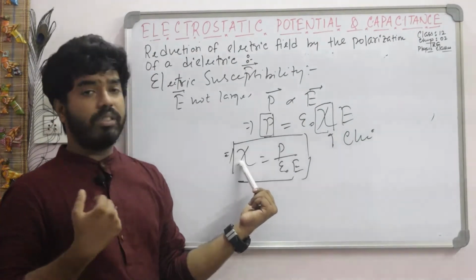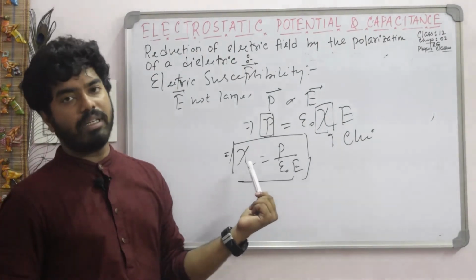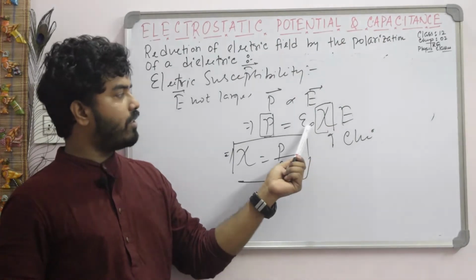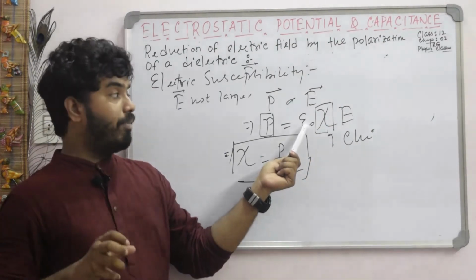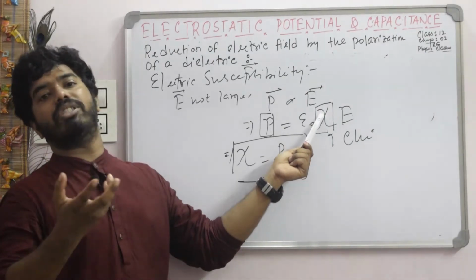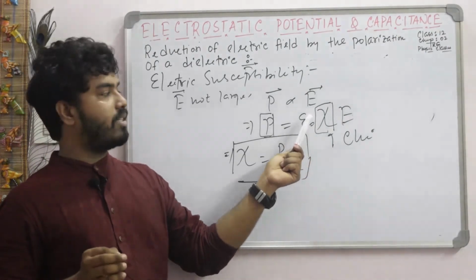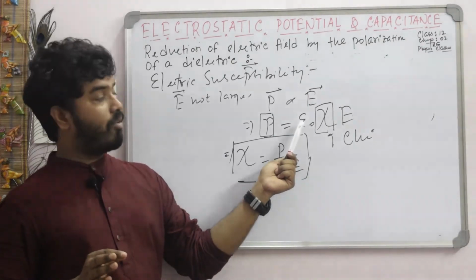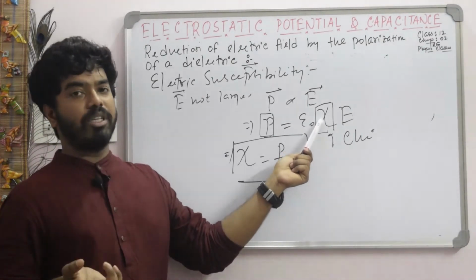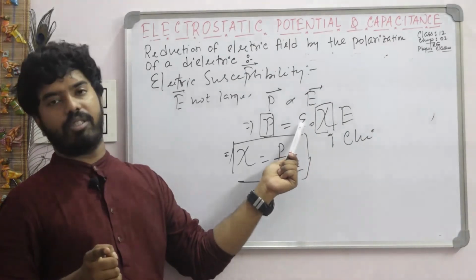Similarly, chi also describes some electrical behavior of a dielectric. And what is epsilon naught? This multiplication factor is used for making chi dimensionless. This is just the purpose for using epsilon naught. For making chi dimensionless, we use this multiplication factor.